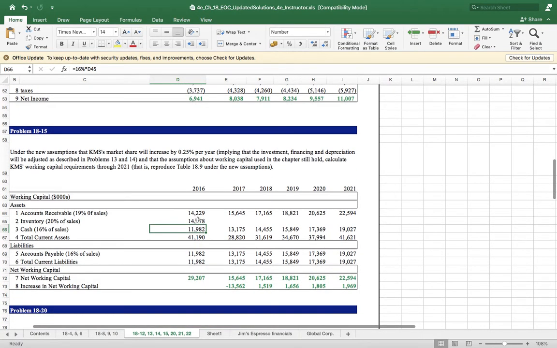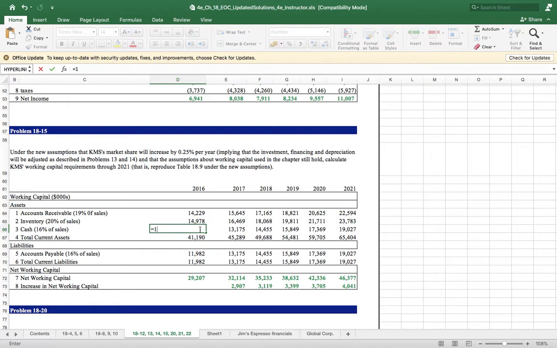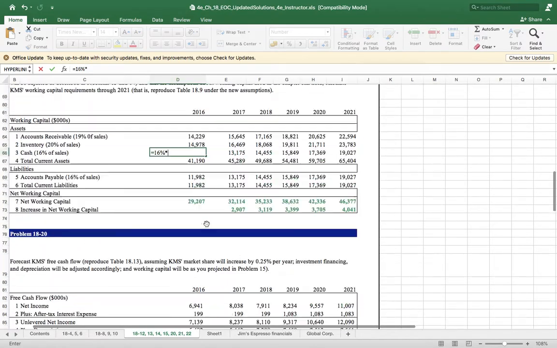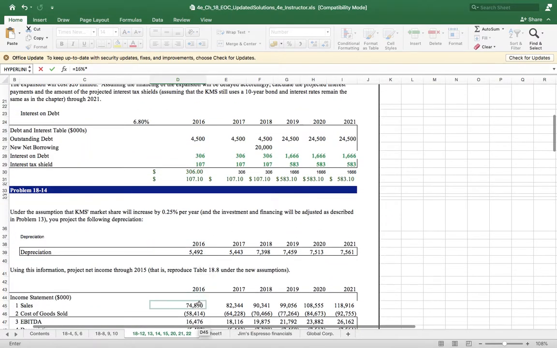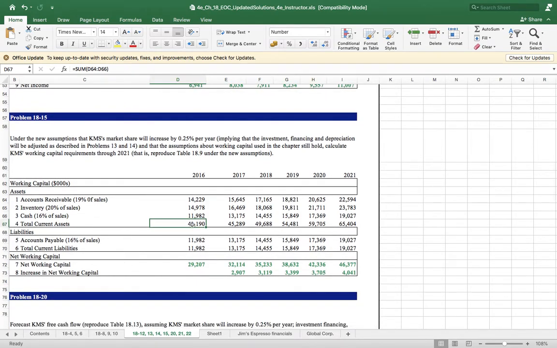Enter. Cash, 16% of the sales. Like that, total current asset is equal to sum of receivable, inventory, cash.